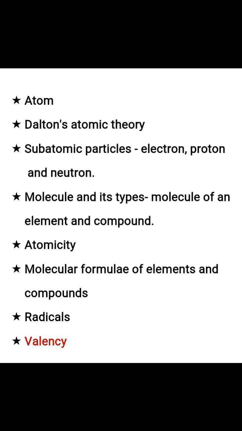Their characteristics we have learned, then their location or position in an atom, then molecule, types of molecules, means molecules of element and compound, then atomicity, then molecular formulae of elements and compounds we learned how to write them, then radicals which are charged particles, and today we are going to study about valency.